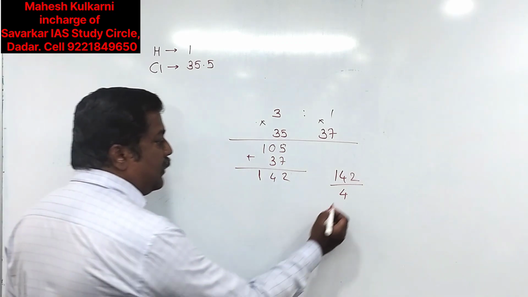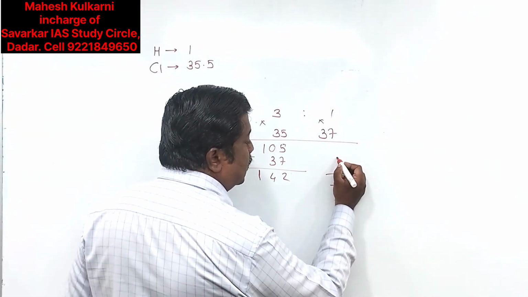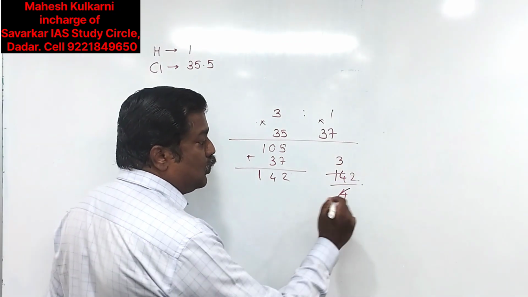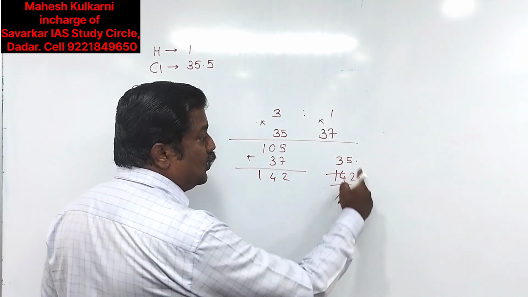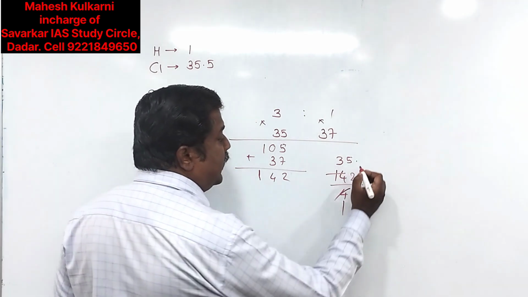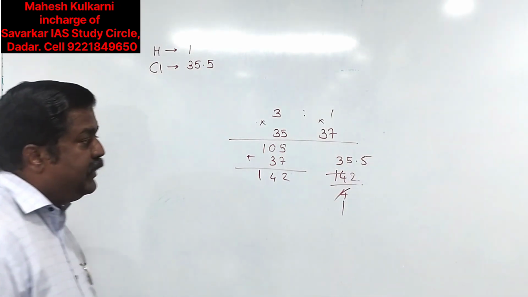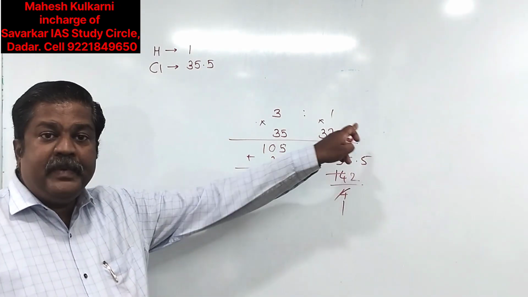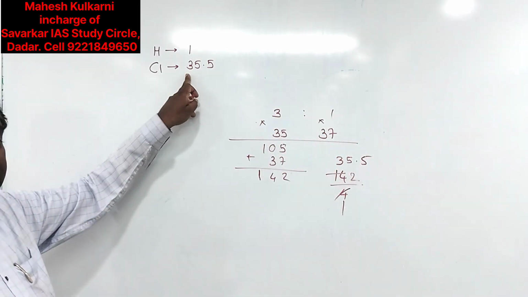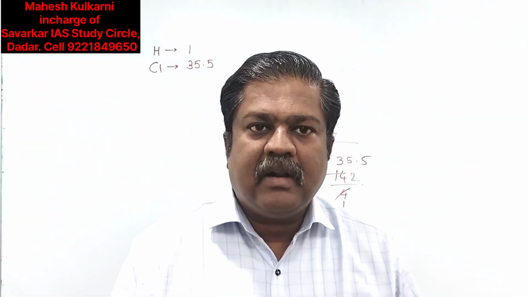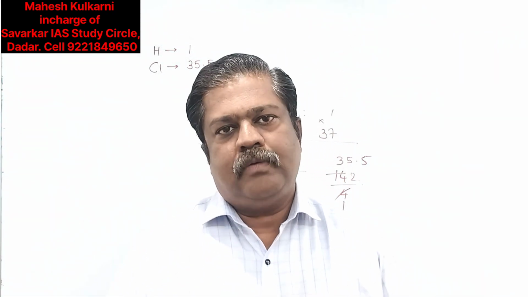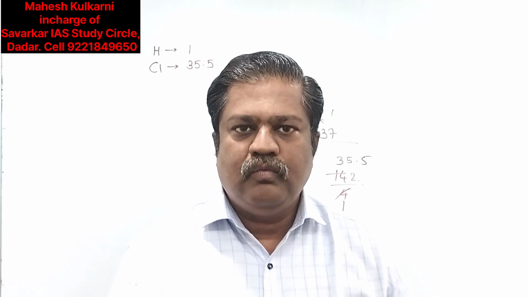So 142 upon 4: 4 ones are 4, 4 threes are 12, carry forward 2, 4 fives are 20, remainder 2, we have to get the decimal, 4 fives are 20. So we are getting the average atomic mass, or average atomic weight, as 35.5. This way we consider the atomic weight of chlorine as 35.5.